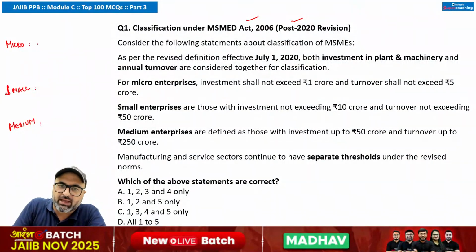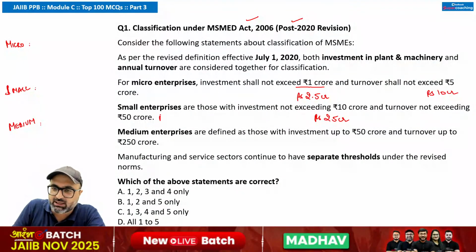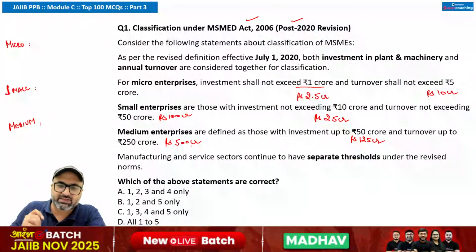If I talk about the micro, in case of micro, earlier investment should not exceed 1 crore. Now it has been revised that it should not exceed 2.5 crores, and turnover should not exceed 10 crores. On the other side, in case of small, the investment should not exceed 25 crores and turnover should not exceed 100 crores. Last point is medium: investment 125 crores and turnover 500 crores. These are the current revisions or classifications which have been done.